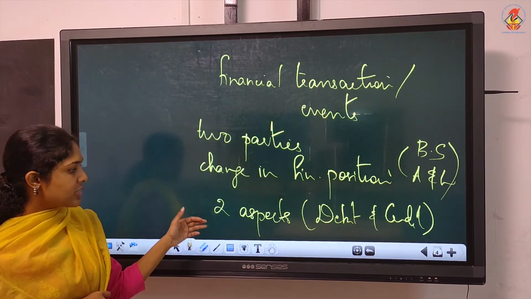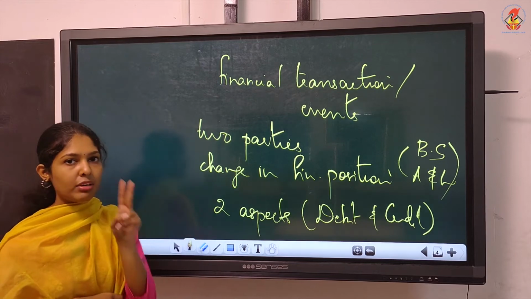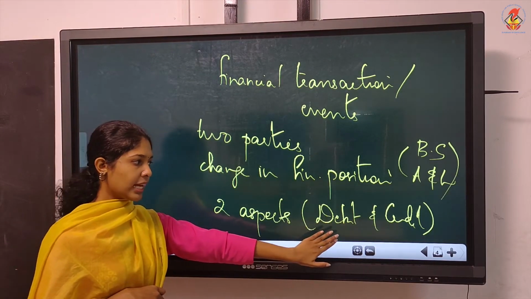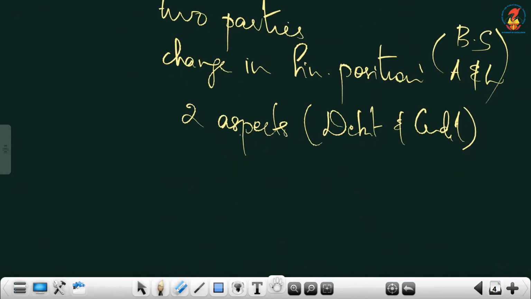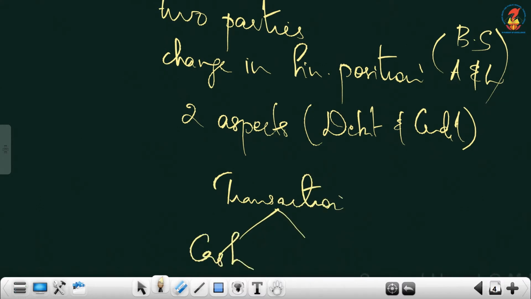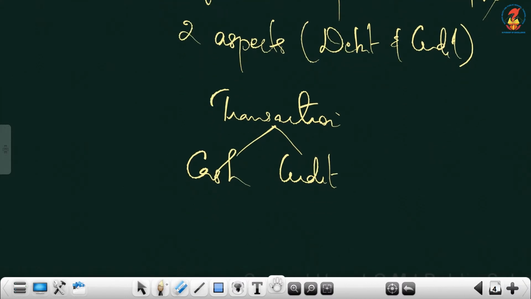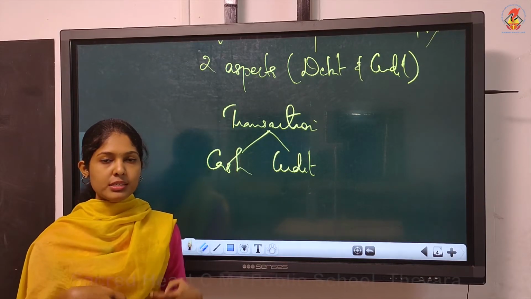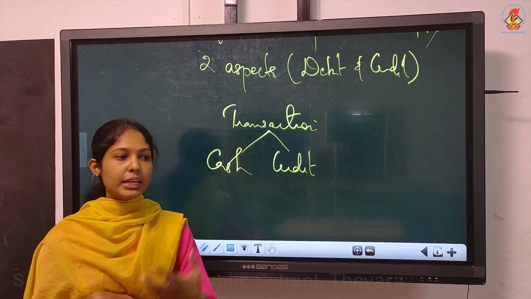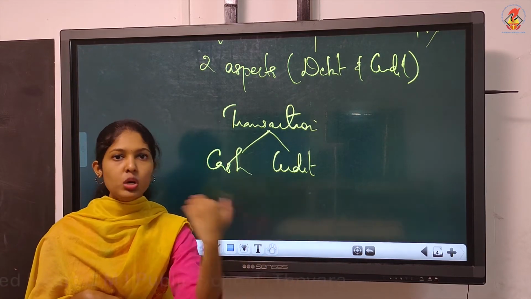Then every transaction will have two aspects, a debit aspect and a credit aspect. Then every business transaction we can divide into two, that is cash transaction and credit transaction, that we already discussed. Cash transaction means immediately you will have to pay the amount. Suppose you are selling goods, then immediately the customer has to pay us.